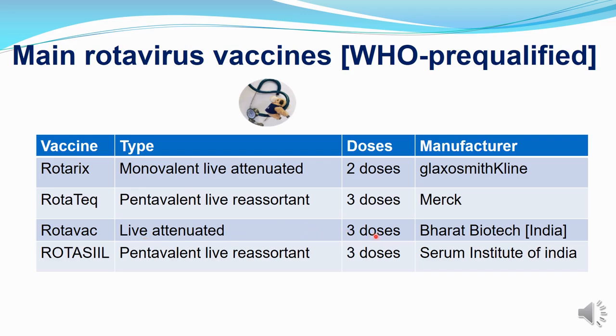You have to give 3 doses, and the manufacturer is Bharat Biotech India. And Rotasiil is a pentavalent live reassortant vaccine. You have to give 3 doses in this vaccine also, and the manufacturer is Serum Institute of India. So 1 and 2, Rotarix and Rotatec, are practiced in many countries.